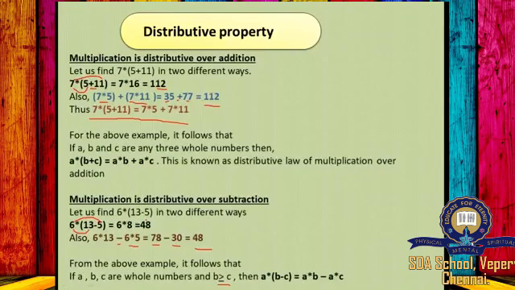We should not get like that. So B should be greater than or equal to C in order to get the answer in positive sign. If we get a negative sign, then the resultant will not be a whole number. So B should be greater than or equal to C. Then we can write A into (B minus C) is equal to A into B minus A into C.